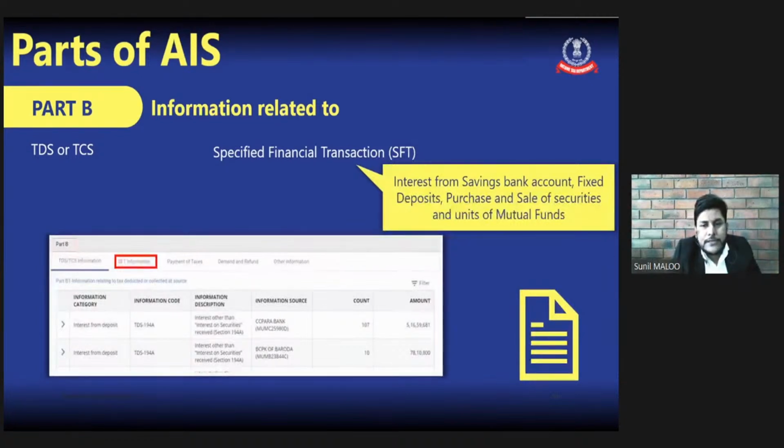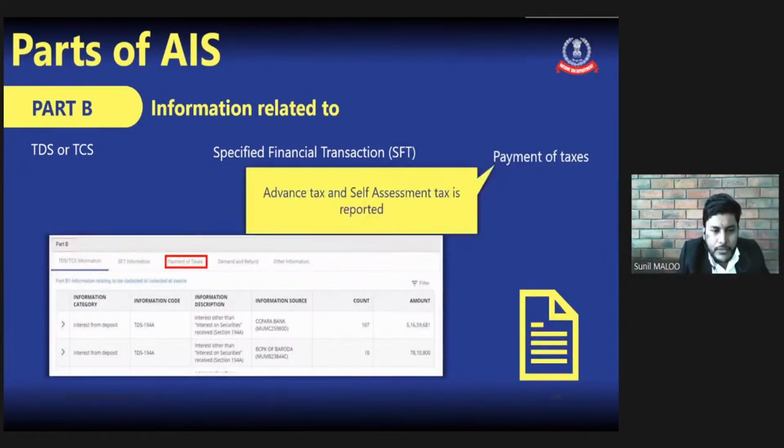The next one is SFT. SFT means specified financial transactions like interest from savings bank account, fixed deposit, purchase and sale of securities, mutual funds, etc. All those SFT transactions will be reported under this second tab. We will discuss in detail the content of SFT, which transactions are reported and how to report, in the coming slides. Then the third one is the payment of taxes.